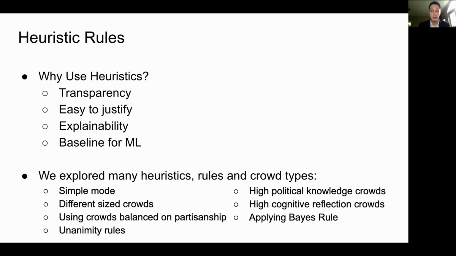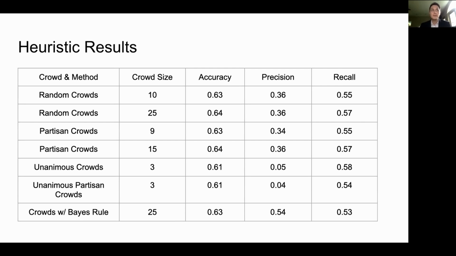I'm going to only show you a very small subset of results. On the left, you can see we have different types of crowds, totally random crowds, or partisan, or unanimity, and crowd size. The column that really matters is accuracy. And you can see that accuracy is pretty low. Remember, our baseline is 60%. So, at best, we're getting around 64% accuracy here. And in none of our crowds do we find particularly good performance.